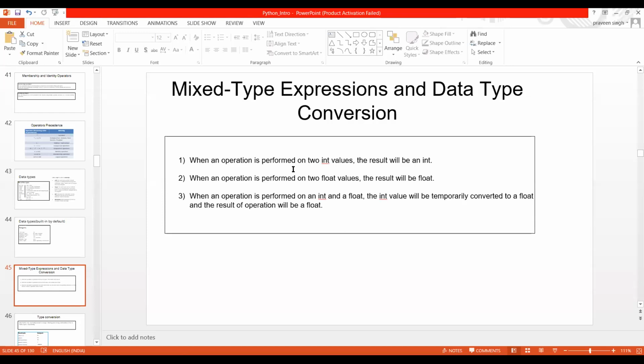One value is converted into float and another is already a float, so the result is a float. So float having higher precedence, that conversion will take place.